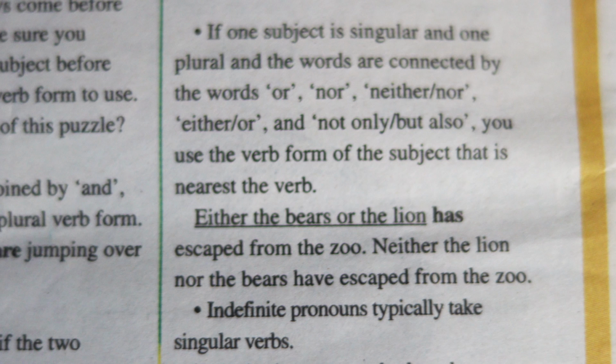We would not say bears has. We would not say lion have. We would say lion has. So the one that is closest to the verb, that's the one that you're going to use as the subject, and then determine if the verb will be singular or plural.